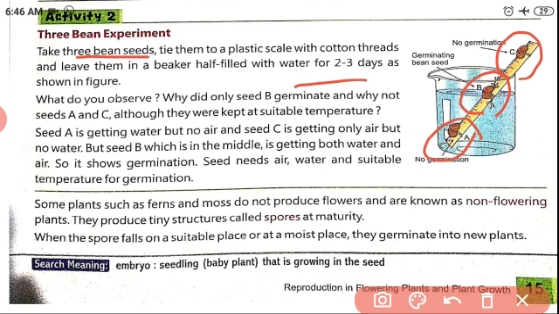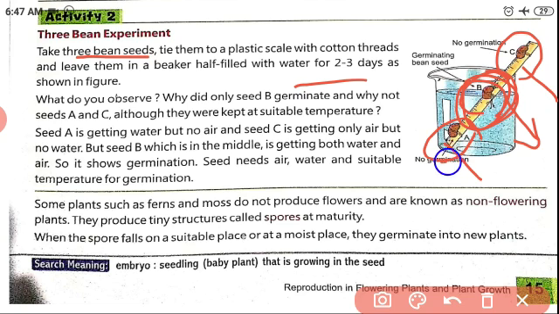What do you observe? Why did only seed B germinate? This one is A, this one is B and this one is C. What is the difference between these 3 seeds, children? In bean B alone, the germination takes place. Why? B germinated, and why not seeds A and C, although they were kept at suitable temperatures?